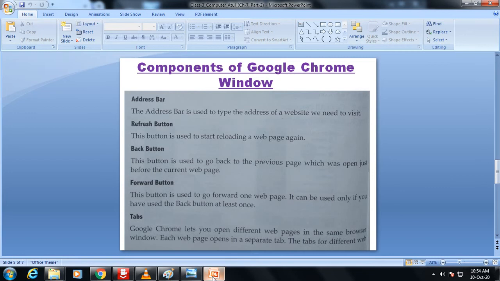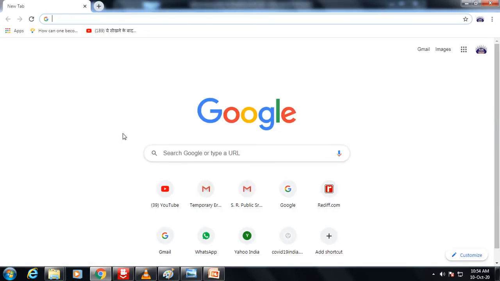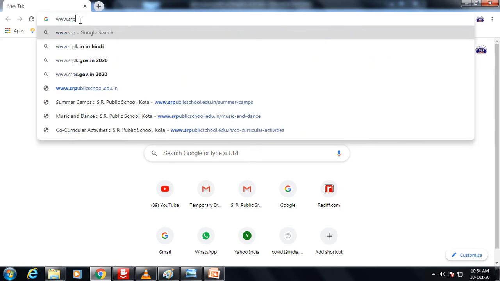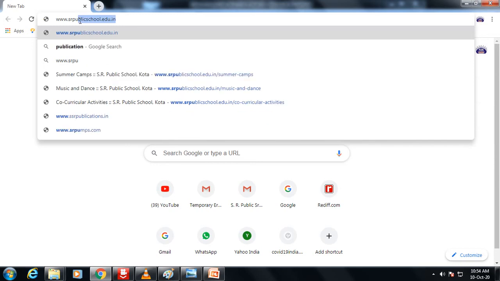Now what you need to do: the address bar is used to type the address of a website. Okay, now suppose we want to type the website of our school, so what we need to do, we can type www.srpublicschool.edu.in. Fine, the address of this website appeared in front of you.